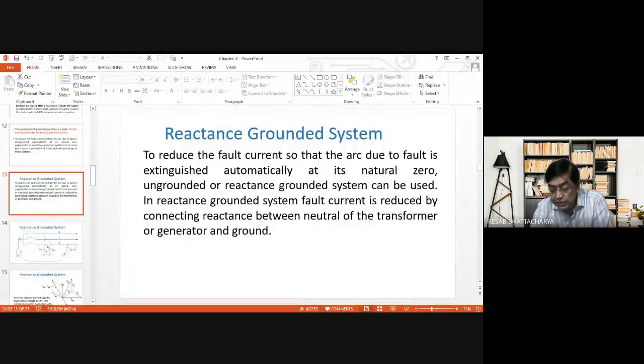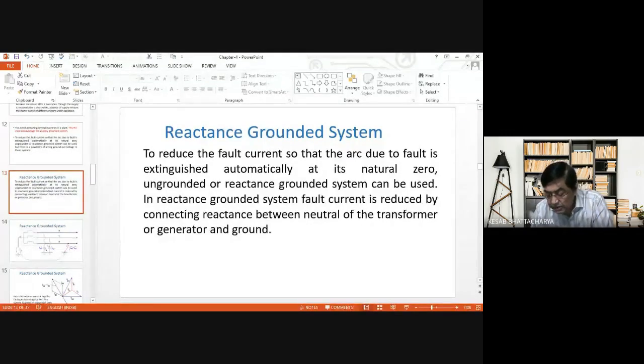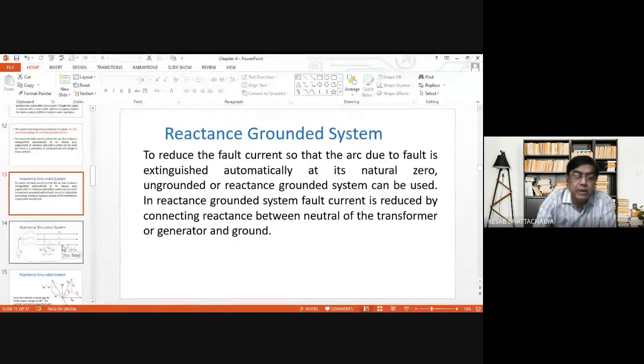Their phase positions are opposite to each other, and obviously there will be cancellation of some magnitude of currents. As a result, the net current in the faulty path will be reduced. So this is the idea of the reactance grounded system. You just have a look at this.